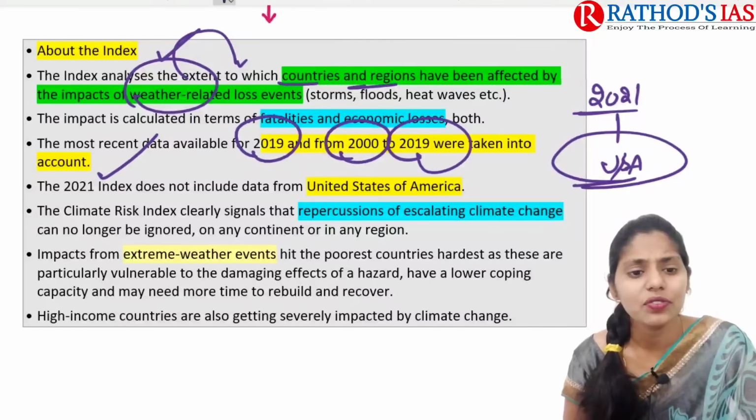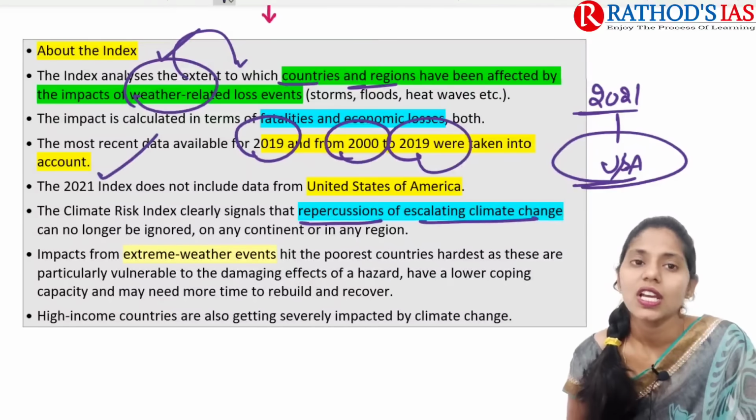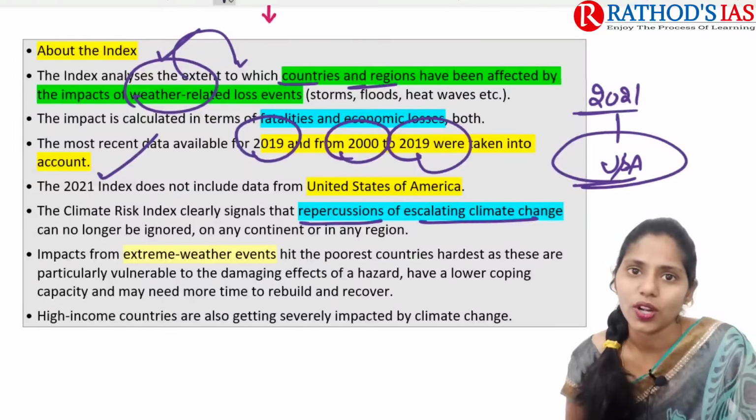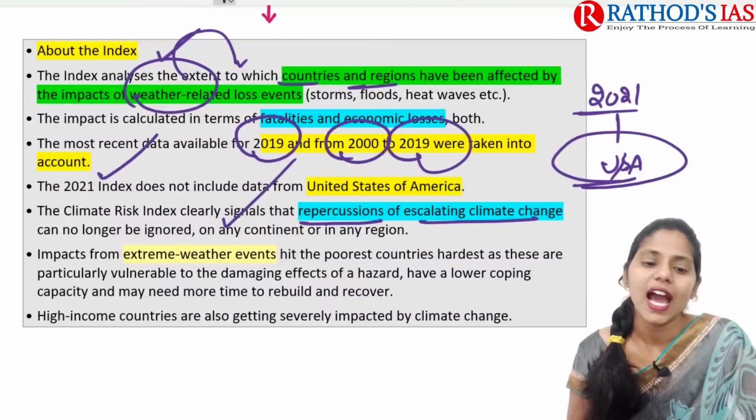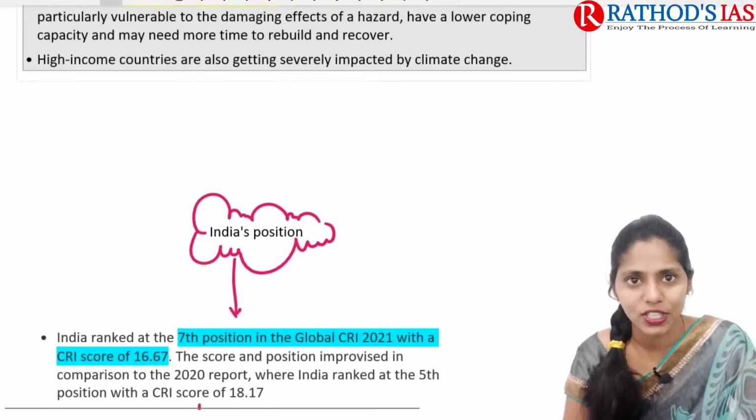This climate risk index clearly signals that the repercussions of escalating climate change cannot be ignored. Okay, we need to take immediate action. The impacts of these extreme weather events mainly affect the poorest countries most, and high income countries are also getting severely impacted by climate change.